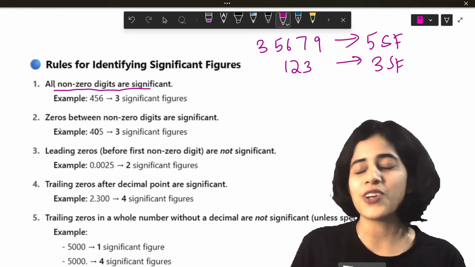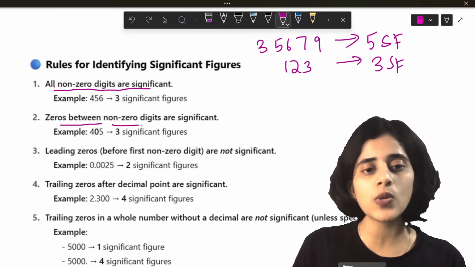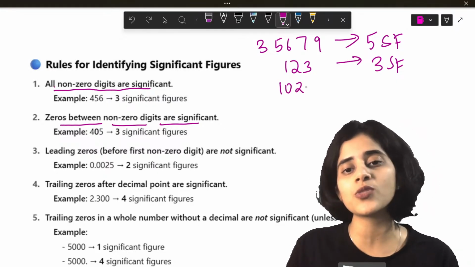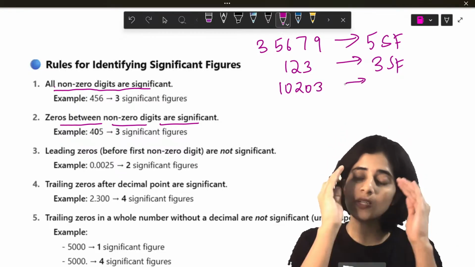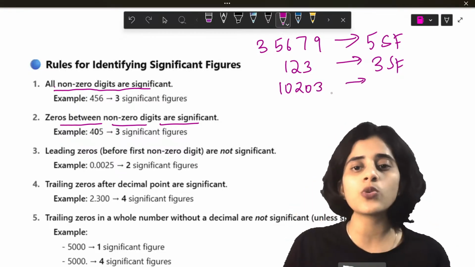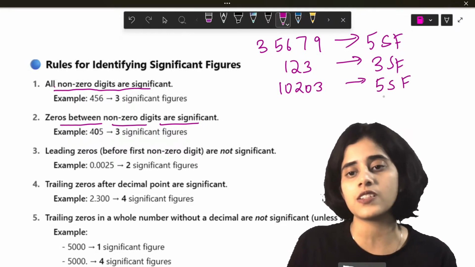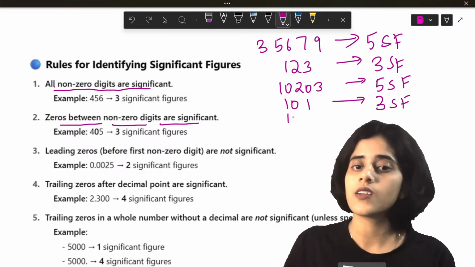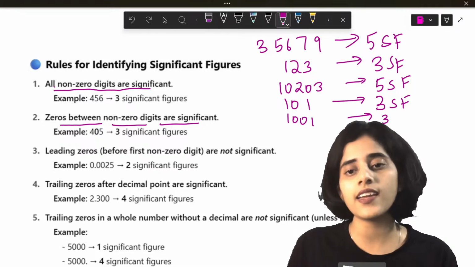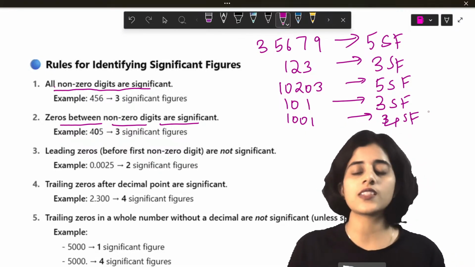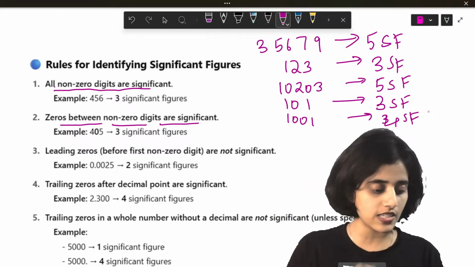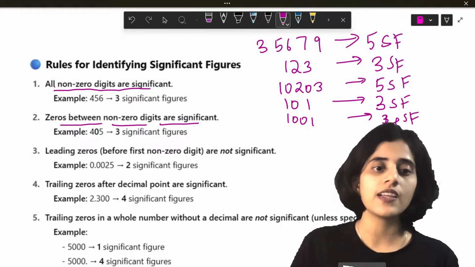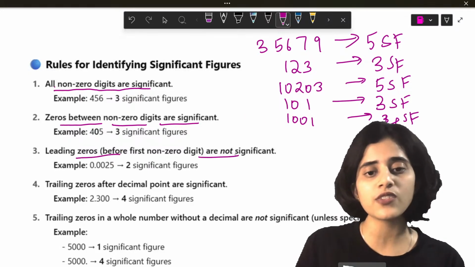Next rule. Zeros between non-zero digits are significant. For example, 1, 0, 2, 0, 3. Now zeros are between two non-zero digits. So here 1, 2, 3, 4, 5. This is 5 significant figures. 101, 3 significant figures. 1001, again 4 significant figures. So if a zero is between two non-zero digits, then they are significant.